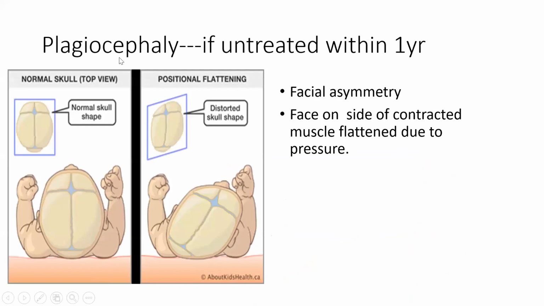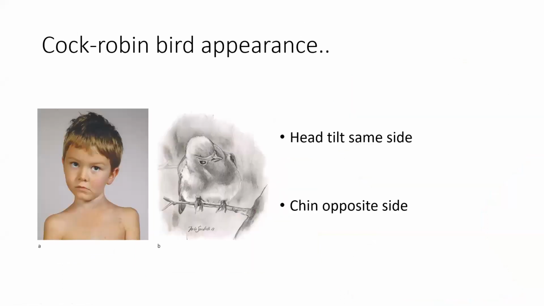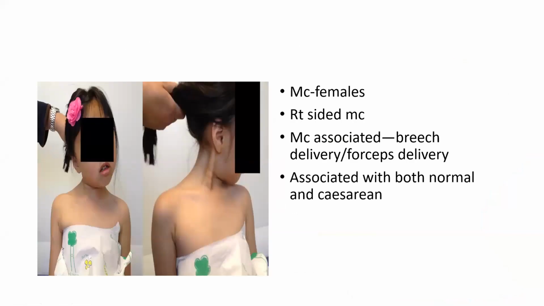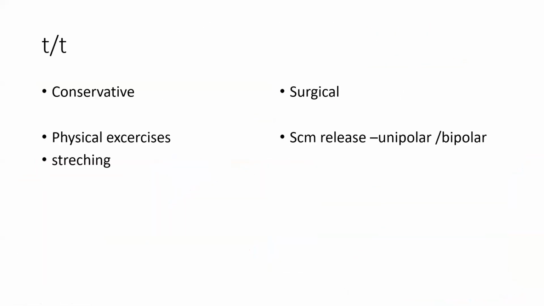So torticollis में वो you have to remember two, three things. One is plagiocephaly. If you don't treat it, there is flattening of your skull and facial asymmetry, okay. Sternomastoid tumor क्या होता है, it will regress on its own. You don't have to do anything for sternomastoid tumor except for the stretching, okay. It is a hematoma. Cock robin appearance, females, right side more common, okay. Then chin and this opposite, cock robin appearance, okay. So that goes for your torticollis.